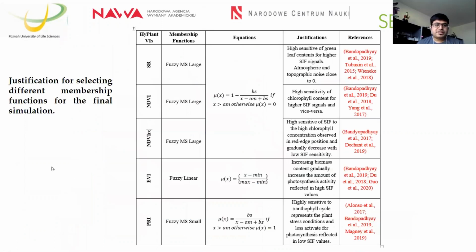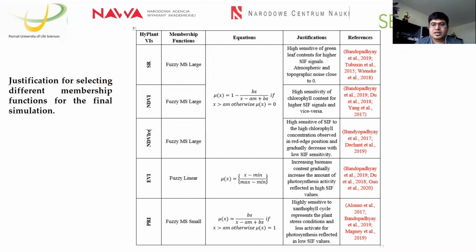So this is the justification of the membership function that we provide for each input variable. Why do we use this particular function? For NDVI and simple ratio, we used the MS large function, which is something like a proportional relationship. The higher the input values, the higher the membership values. In this perspective, high sensitivity to green leaf content means higher emitting of the